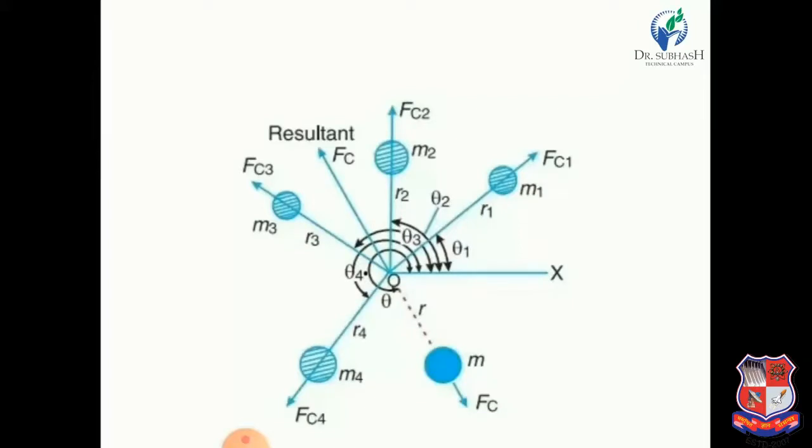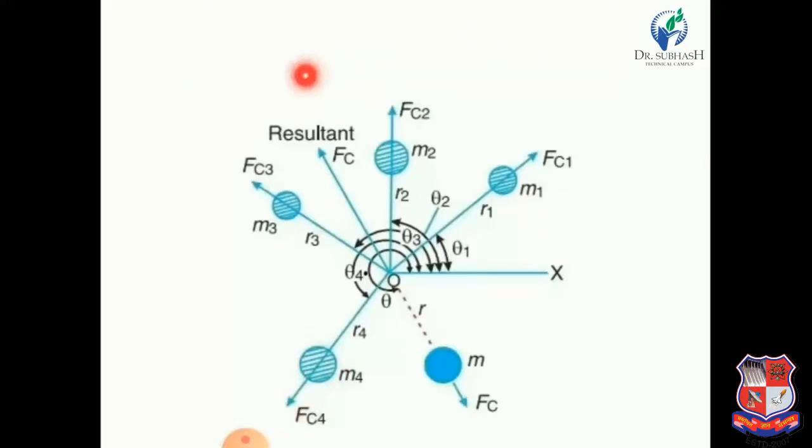So the mass M1 is rotating with omega radian per second. That means omega is the angular speed. So some centrifugal force is generated in this direction. It is Fc1. Same way, some centrifugal force is generated in this radially outward direction, it is Fc2. Similarly, for mass M3, some centrifugal force Fc3 is generated in this direction, and in the same way, a centrifugal force is generated in this direction for the fourth mass.